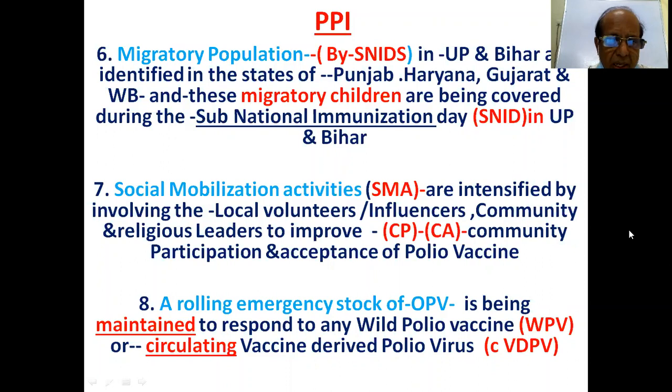A rolling emergency stock of OPV is being maintained to respond to any wild polio virus or circulating vaccine-derived polio virus, that is CVDPV. Whichever virus is there, the emergency stock of OPV should be present to protect.